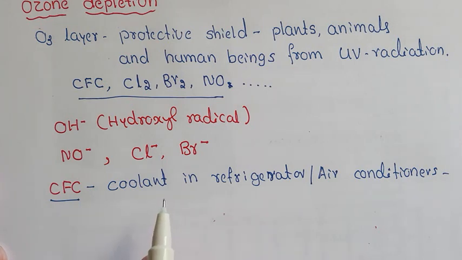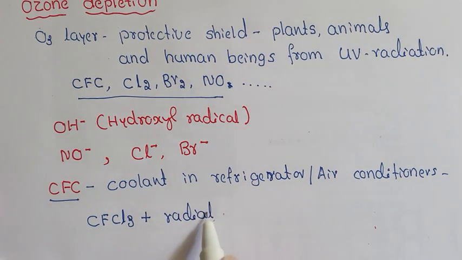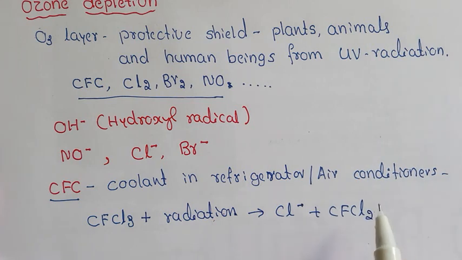Once in the stratosphere, Cl free radicals are released from the parent compounds by the action of ultraviolet light. For example, CFCl3, in the presence of electromagnetic radiation, gives Cl free radical and CFCl2 radical.